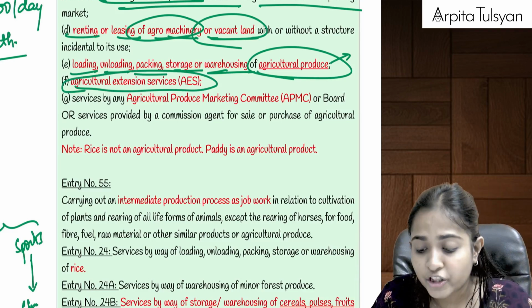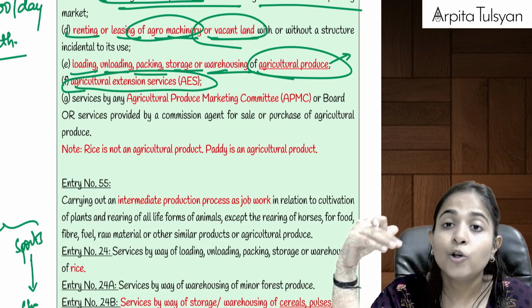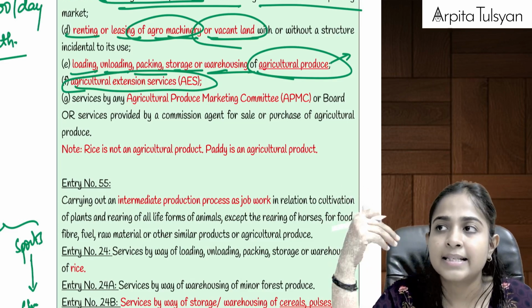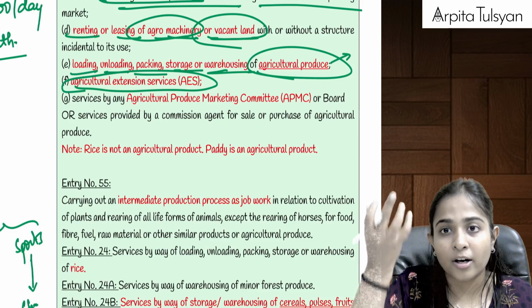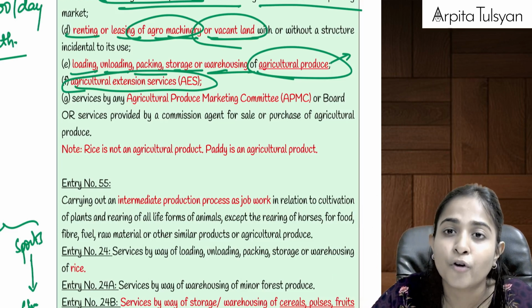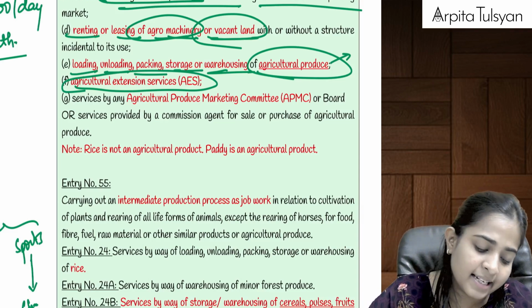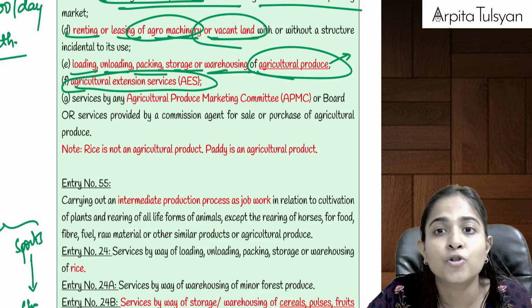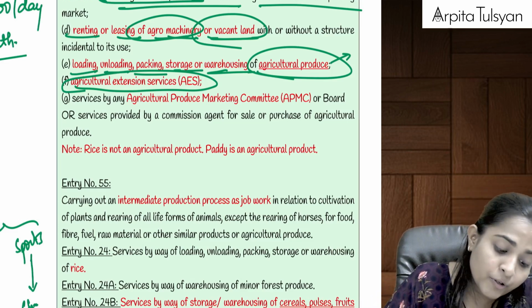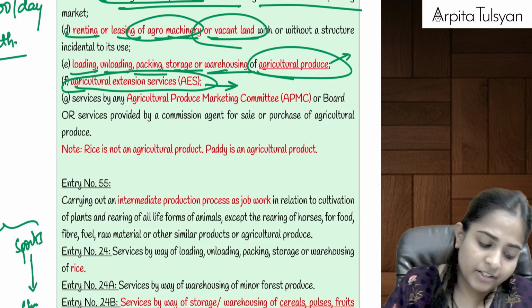Then agricultural extension services. Agricultural extension services is nothing but knowledge sharing services. For example, let's say I'm providing some technical know-how to the farmers on how to protect their agriculture produce from insects, by using pesticides and all those things. So I'm sharing knowledge with the farmers, which can help the farmers to protect their agriculture produce. If I'm providing such services, even these services will be totally exempt from GST.